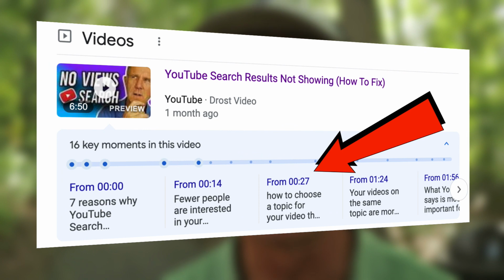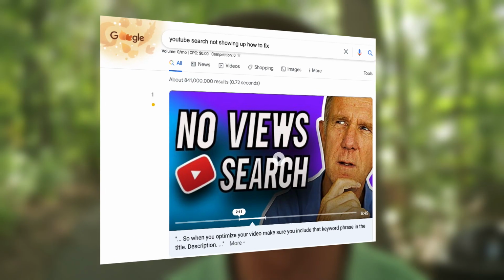YouTube now displays snippets from your video chapters in YouTube search. This will help your video get discovered in YouTube search as well as Google search.